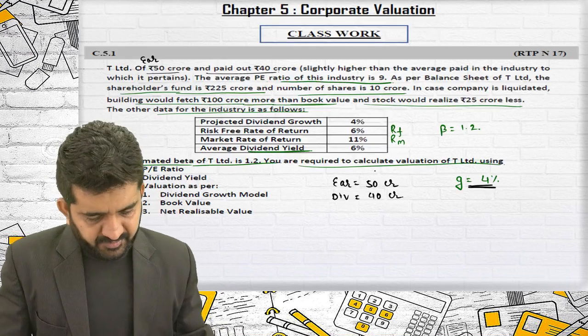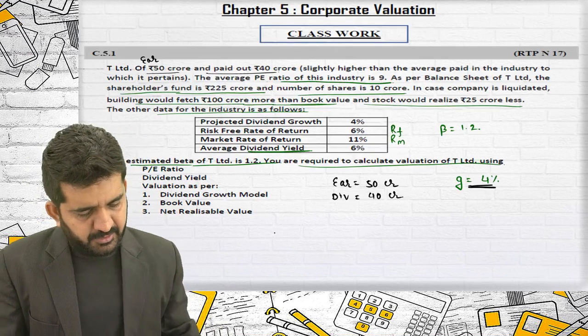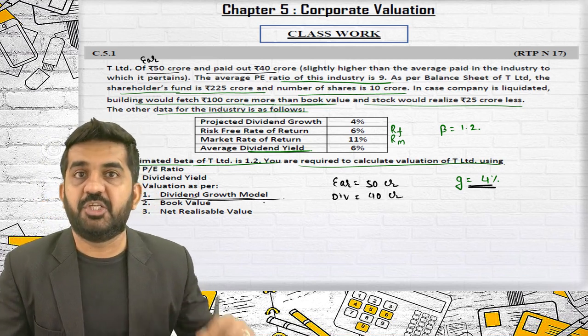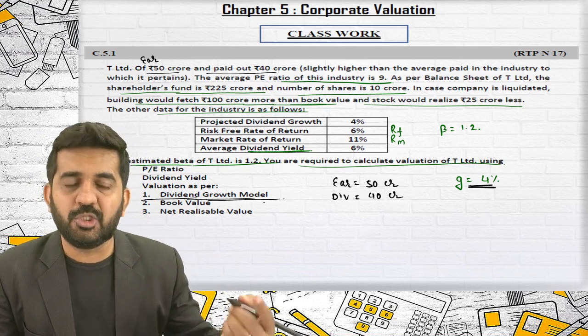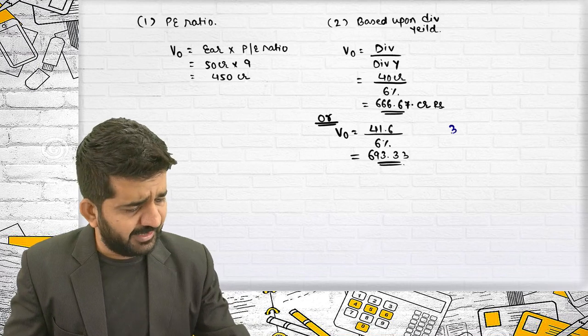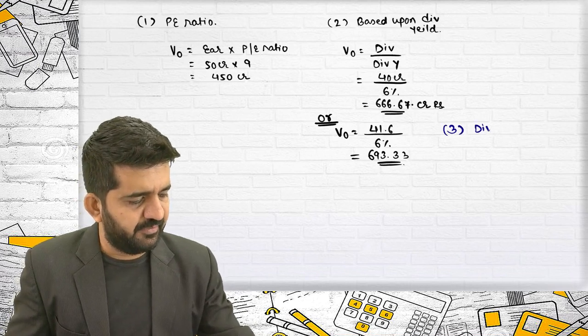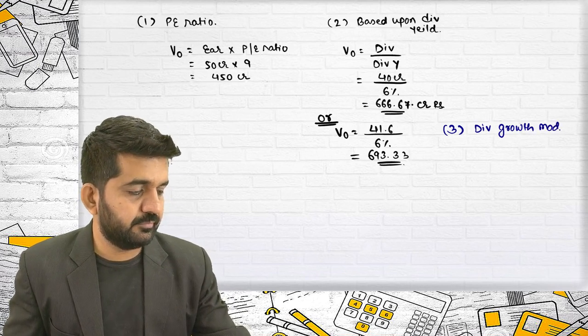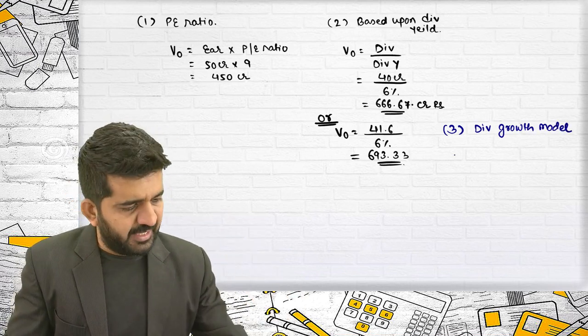Third, valuation as per dividend growth model. Which formula will I be using?